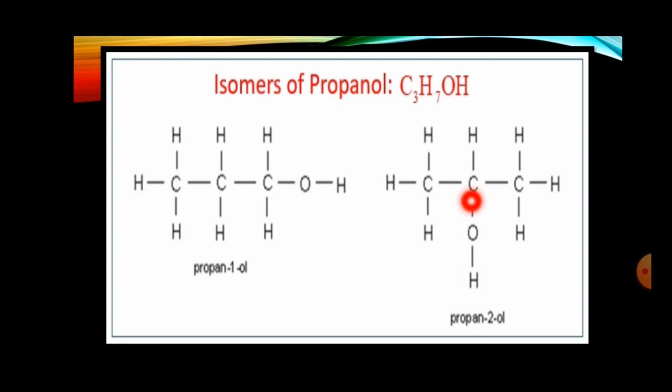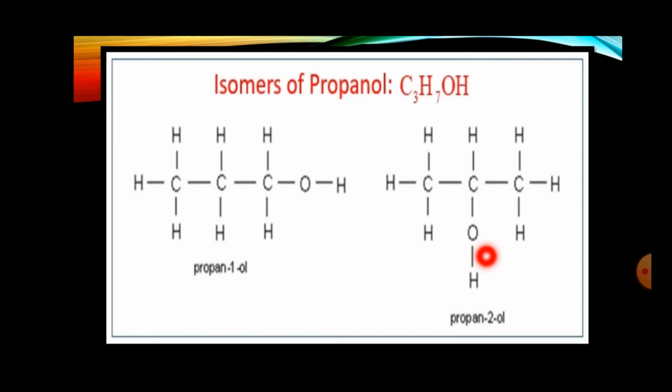Now we are going to check that formula in a different way. There are 3 carbon, and even hydrogen have been allotted to each carbon, but you can check here, this second carbon, there was hydrogen, but here in this second carbon we have allotted OH, that is alcohol group.